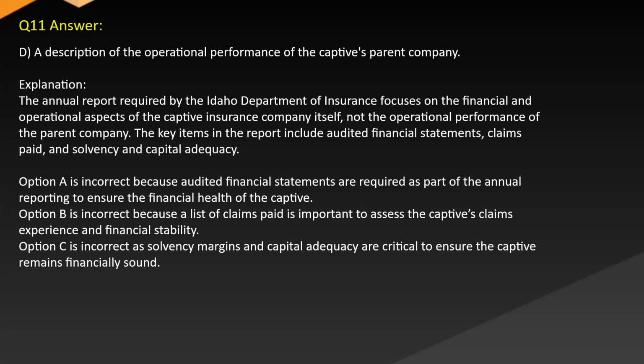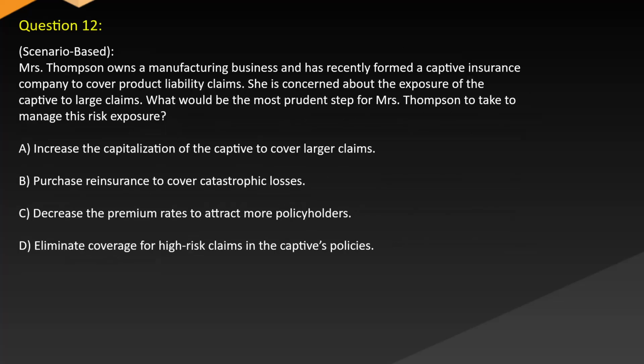Option A is incorrect because audited financial statements are required as part of the annual reporting to ensure the financial health of the captive. Option B is incorrect because a list of claims paid is important to assess the captive's claims experience and financial stability. Option C is incorrect as solvency margins and capital adequacy are critical to ensure the captive remains financially sound. Question 12.